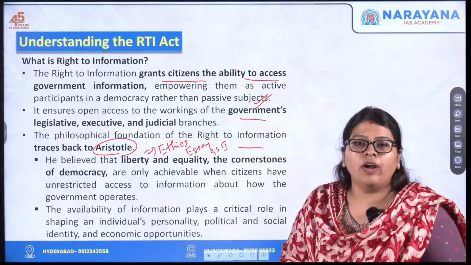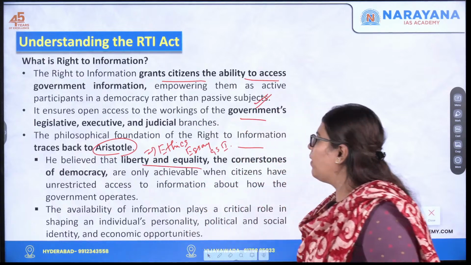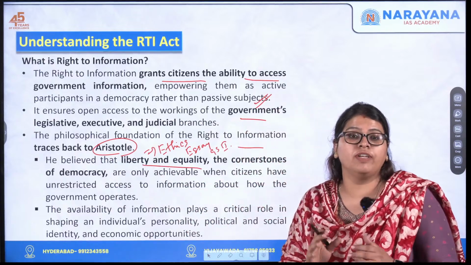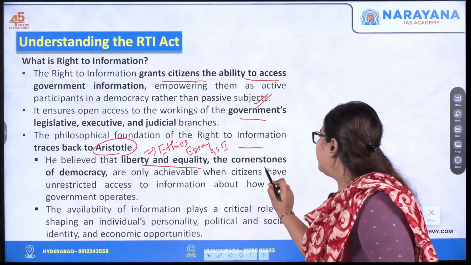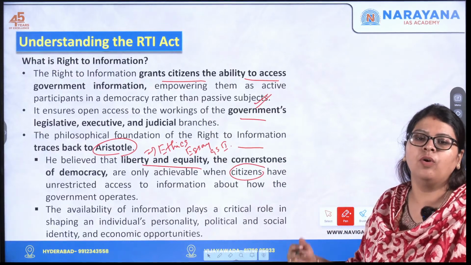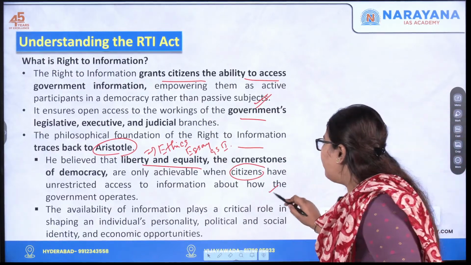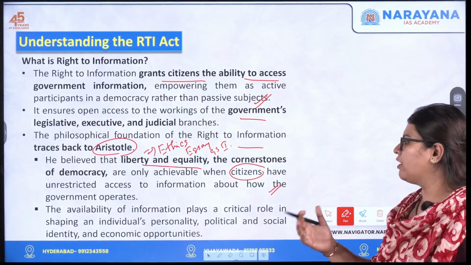What did Aristotle say? He believed that liberty and equality are the cornerstones of a democracy, and these can be achieved only when citizens have unrestricted access to how the government operates. This is how the philosophy of right to information started.